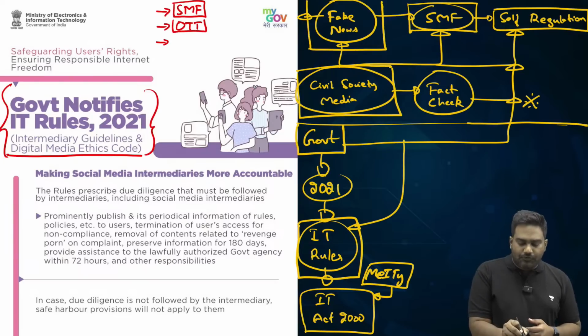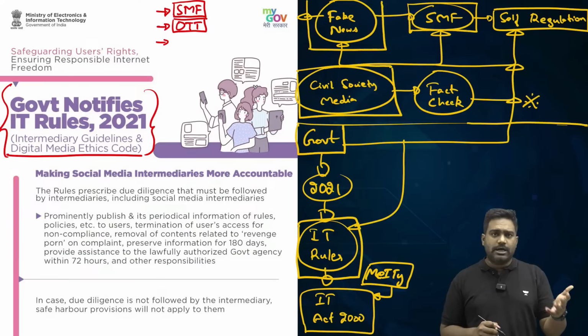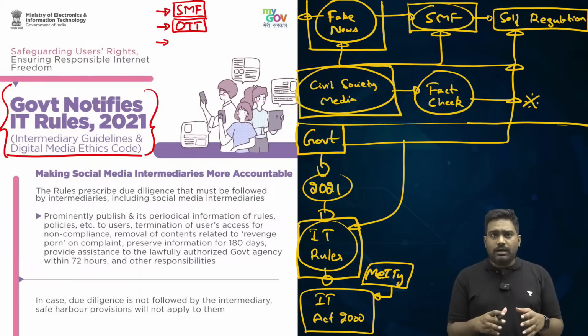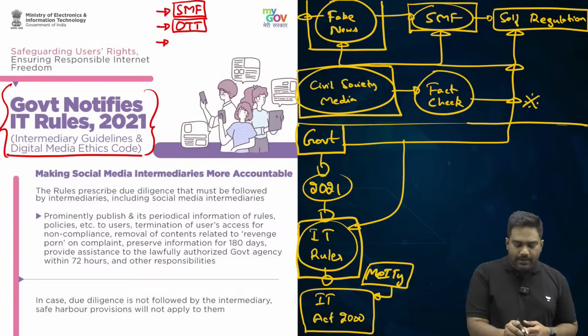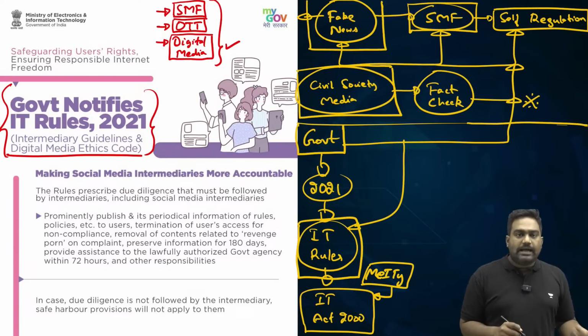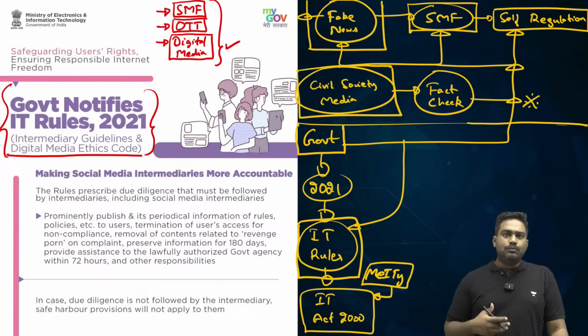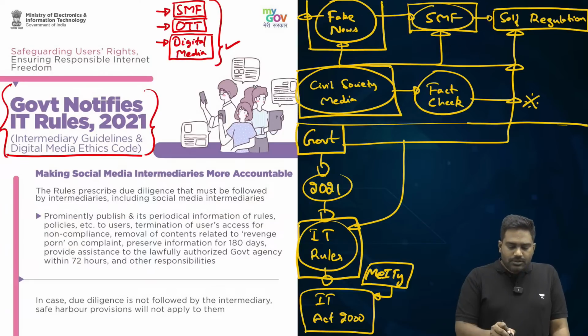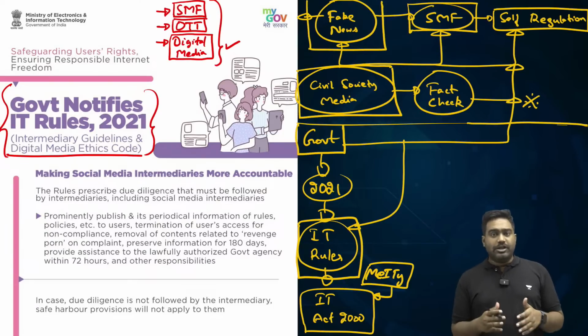Then OTT platforms, your streaming services from Netflix to Amazon Prime to Hotstar and many others, they were brought under regulation of IT rules as well. And even digital media, that is media outlets which only have a digital presence. They don't have a physical print. They don't print newspapers or magazines, but you do have media outlets which are purely digital, like Scroll, The Wire, Swarajya. There are many examples today. So even they were outside of the purview of regulation.